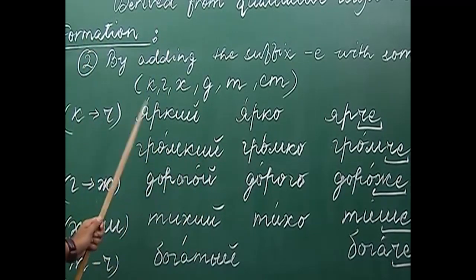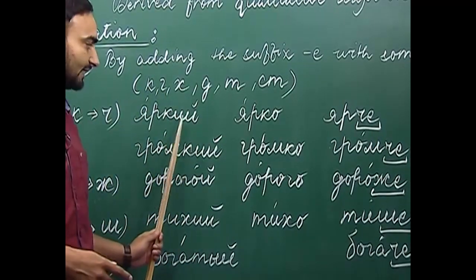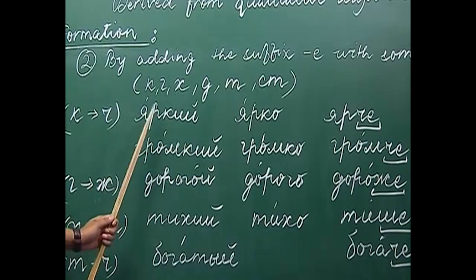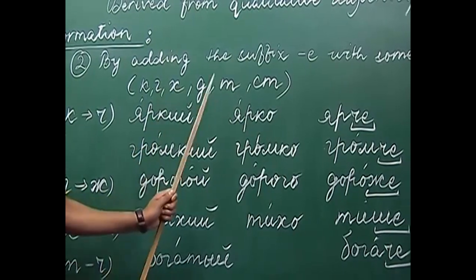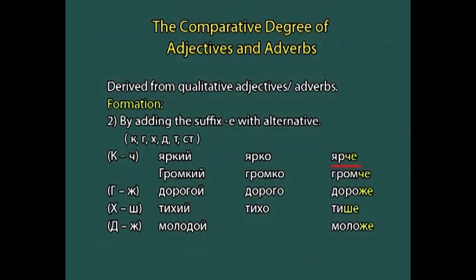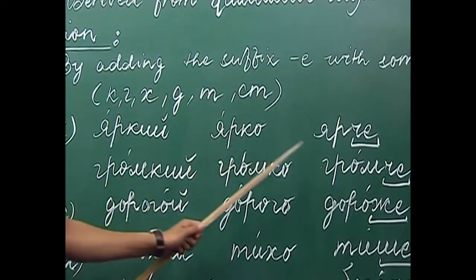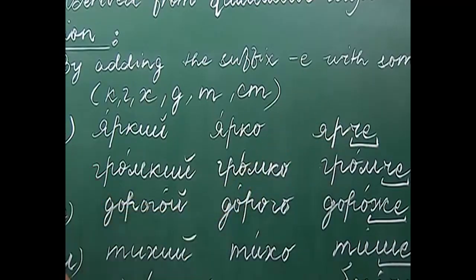So, yarki, you drop the ending which is i and the ikratkoye, and change this consonant k into ch, and we get the comparative degree which is yarche. So, yarki, yarka and yarche.